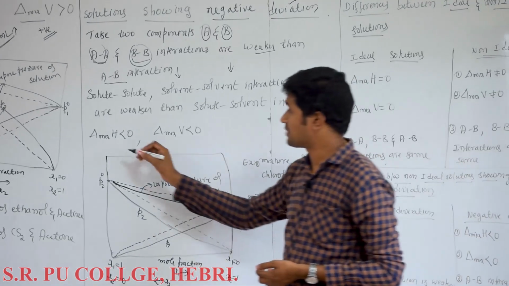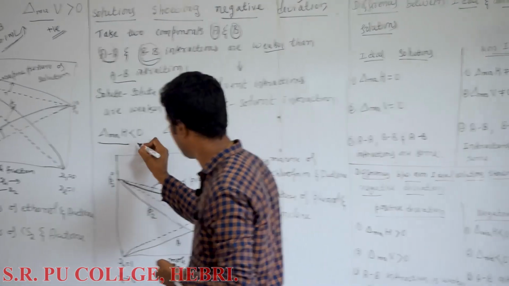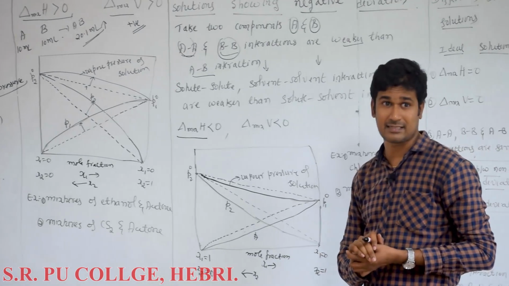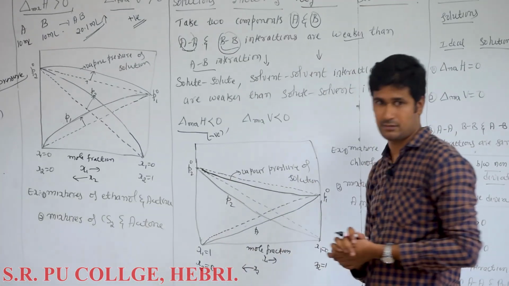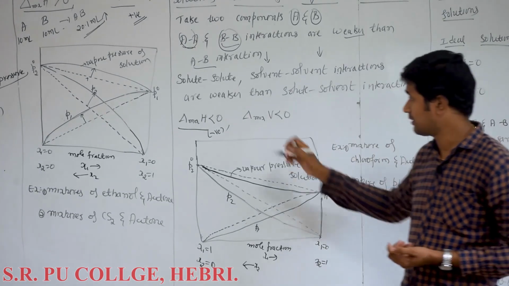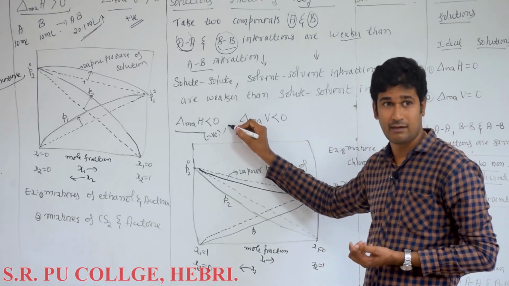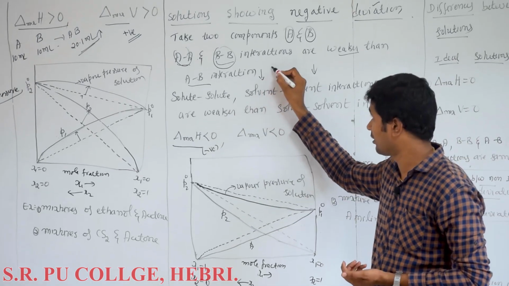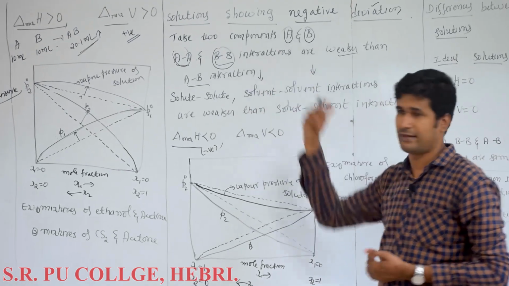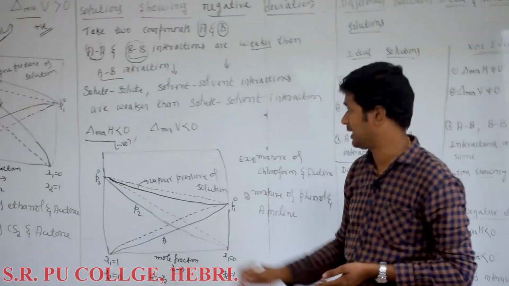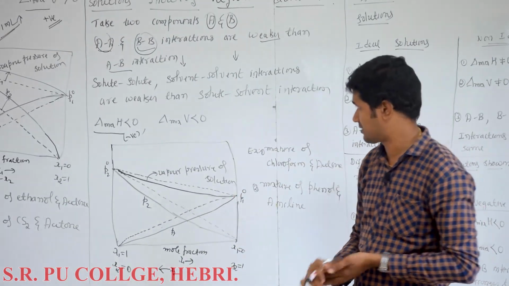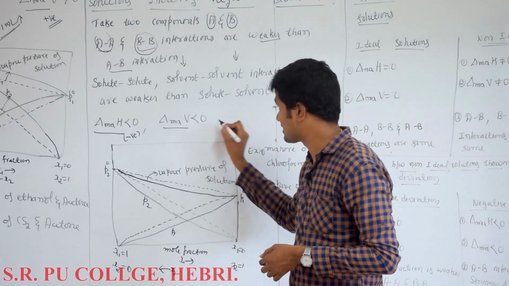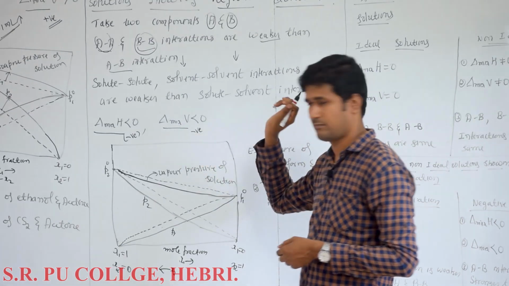Next, what happens in enthalpy of mixing? Here we write enthalpy of mixing is less than 0, which is negative, means energy is released. Okay, this evolution of heat takes place. Why? When interactions are stronger, more energy will be released to increase the stability. When interactions are weaker, less energy is released. So volume of mixing is less than 0, or it is negative.